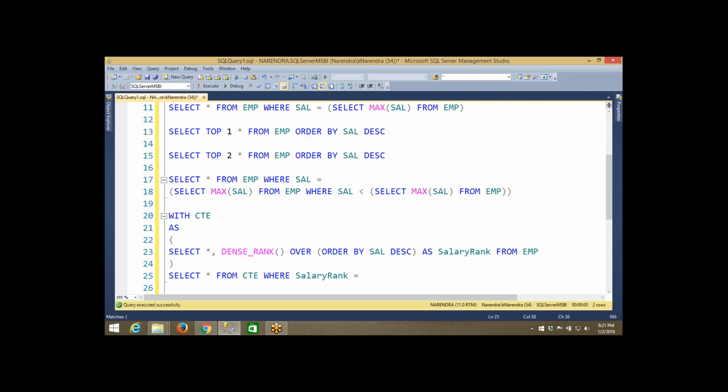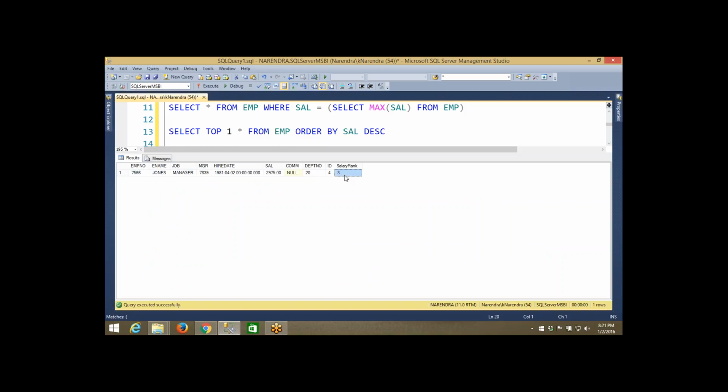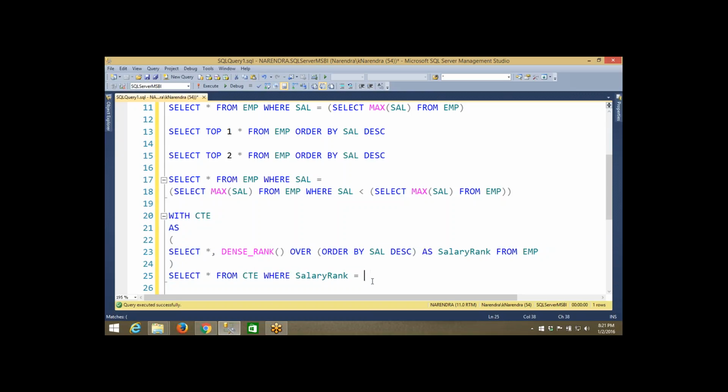Now which highest salary do you want? Third highest salary. Let us say, for example, you can say 3 here. See, salary rank 3. Suppose you want the fourth.